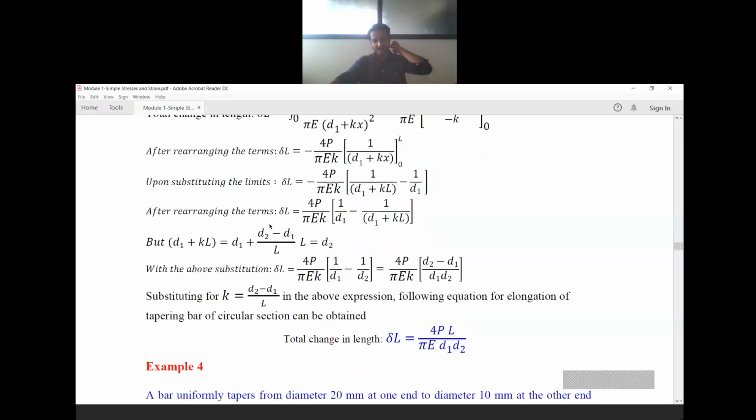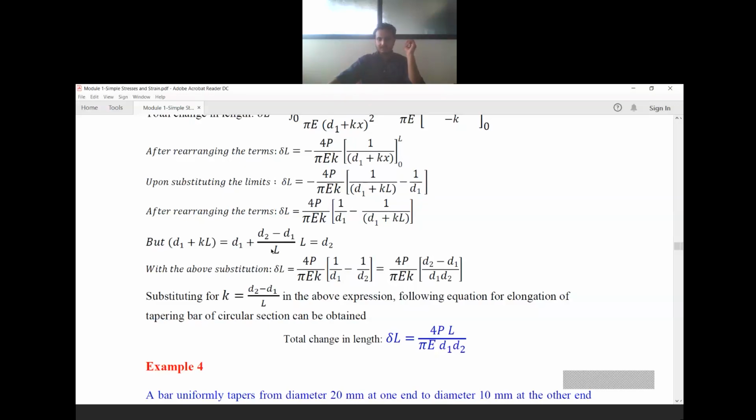After rearranging the terms, we have to do some arrangements. I told you that you should consider this negative sign. So this negative becomes positive, some rearrangement. So we get 1 by d1 minus 1 by (d1 plus kL), multiplied by 4P by pi k.